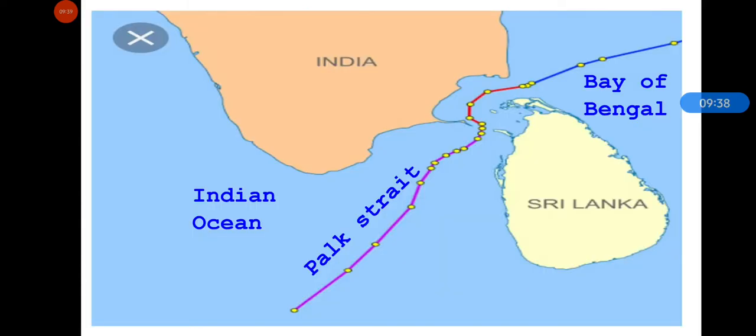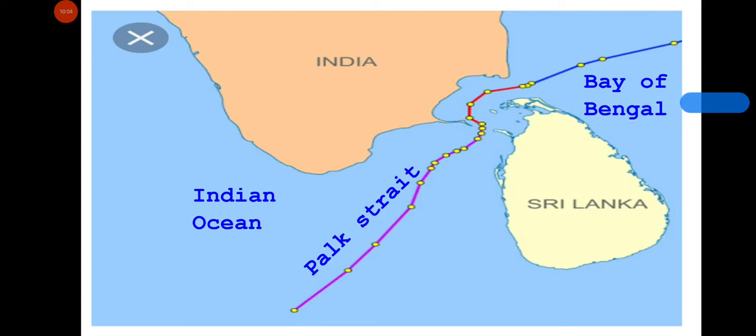Okay, now in your map look at Sri Lanka, and you can see a little gap near Sri Lanka. This gap is because of Palk Strait, and a strait is a thin ribbon of water that connects two large bodies of water.